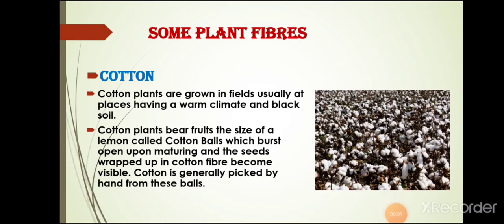Friends, cotton is generally grown in fields in places which have black soil and a warm climate. There are some cotton producing states in India, like Punjab, Gujarat, Madhya Pradesh, Karnataka and Maharashtra. These are a few states where cotton is grown and they have black soil. Students, the fruits of the cotton plant are called cotton bolls, and these bolls are about the size of a lemon. When these bolls mature, they burst open and the seeds covered with cotton fibre can be clearly seen.